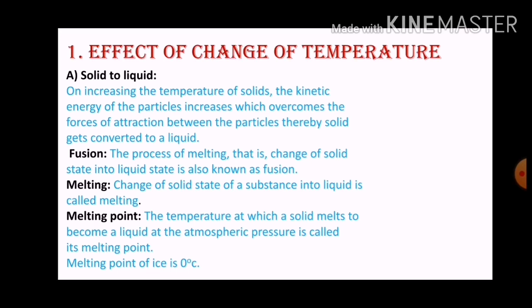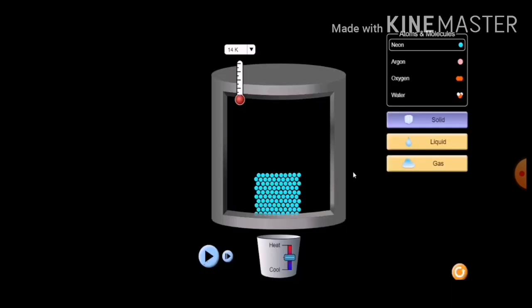So let's understand this statement, from the process from solid to liquid, what will happen to these particles. Now we will understand this by an activity.